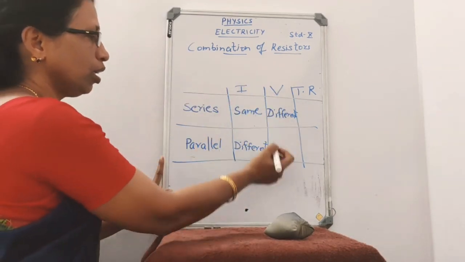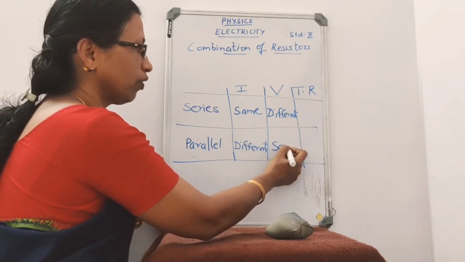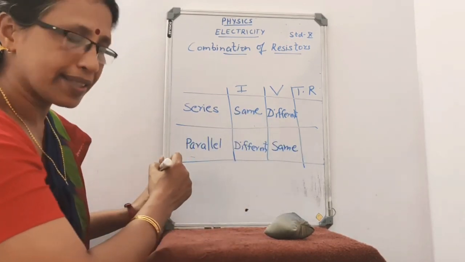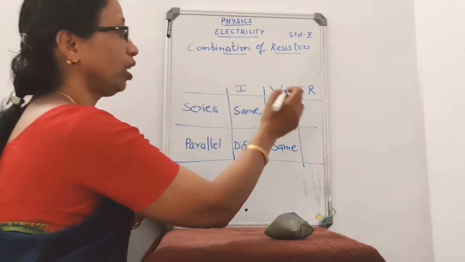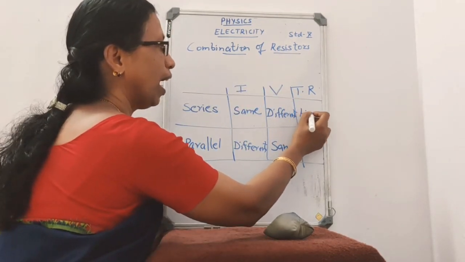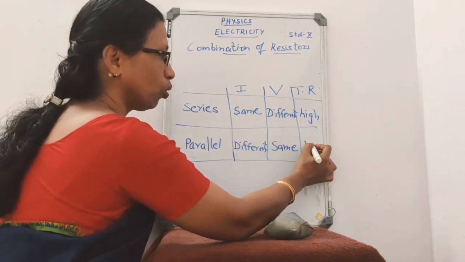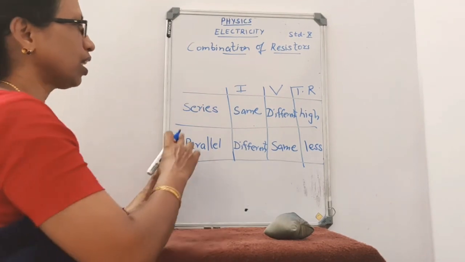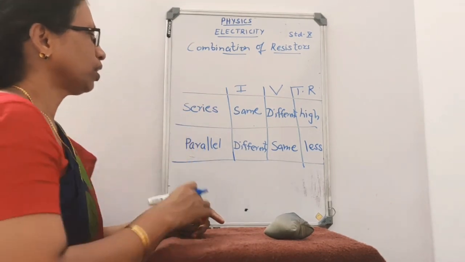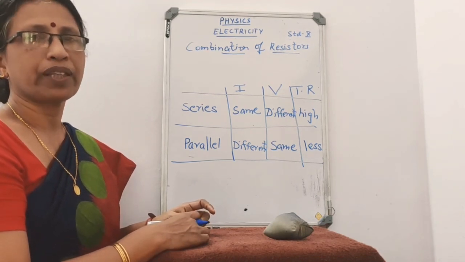In parallel, they are connected to the two common points, so the potential difference across the resistors will be the same. In series, there is only one path, so the resistance will be high. In the case of parallel, the total resistance in the circuit will be less. So these are the parameters of series and parallel combination.